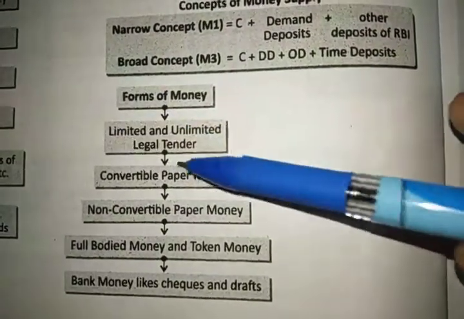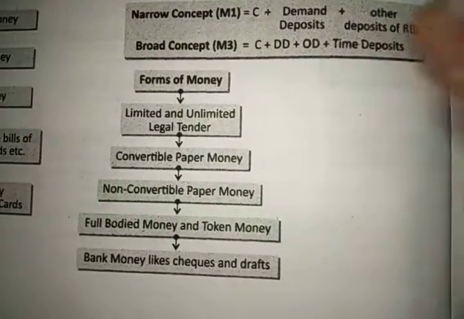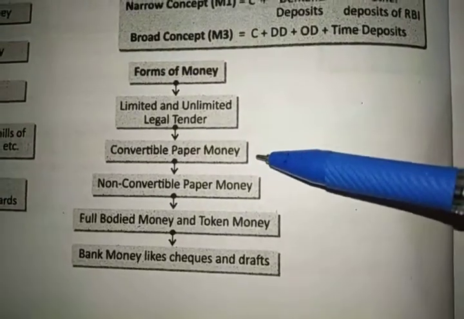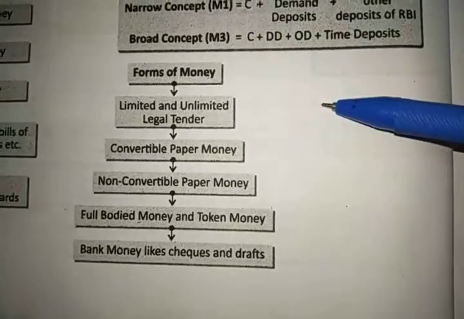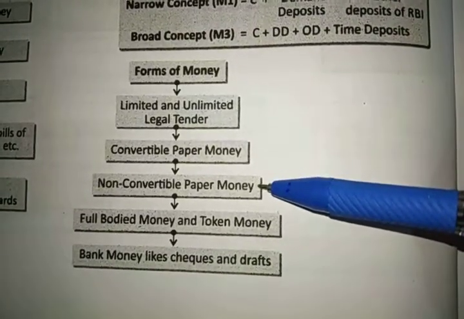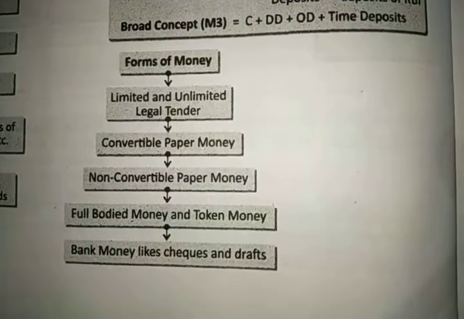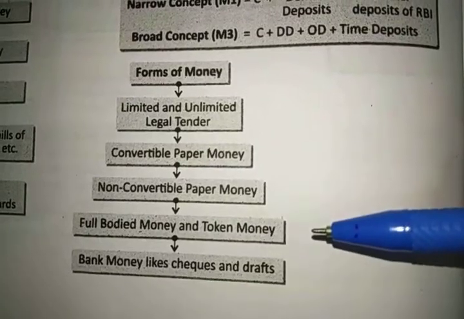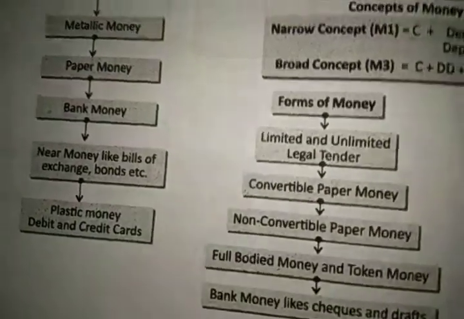That is also limited legal tender money, like the coupon you receive after shopping for discount on further shopping. Next is convertible paper money, that can be converted into another currency. Non-convertible paper money cannot be converted. Then there is full bodied money and token money, which means there is a representation of money, not actual money. Then is bank money like cheques and drafts.